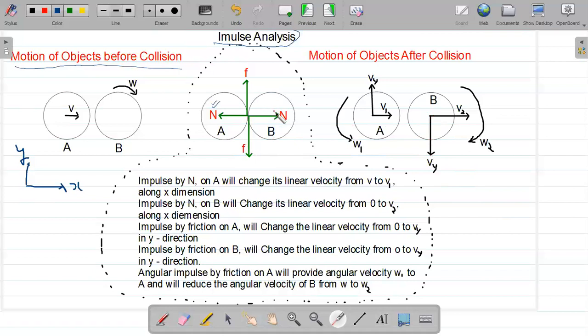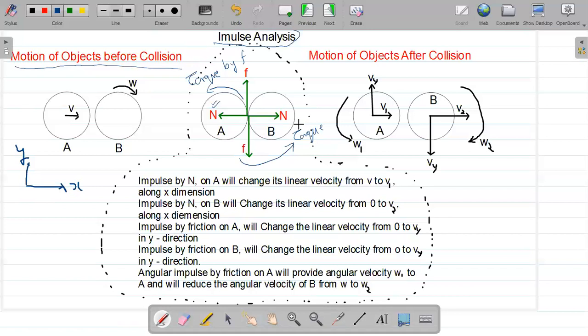Also, the friction forces which are acting along the tangents of disks A and B will produce a torque. If you look, the friction force which acts along the tangent of A will produce a torque about the center of A. Similarly, the friction force which acts on B will have a torque about the center of disk B. Because of these torques, the angular speed of object A and the angular speed of object B will also change.